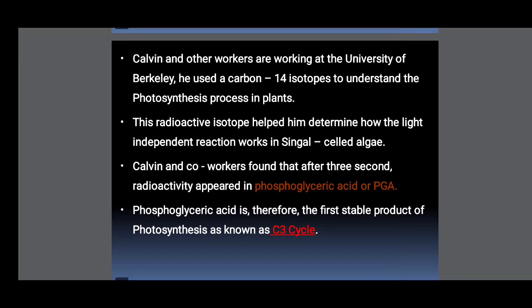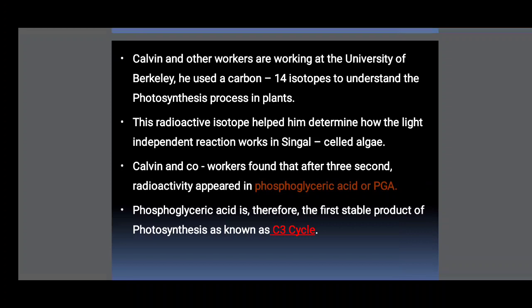Calvin and other workers were working at the University of Berkeley. He used carbon-14 isotope to study the intermediates of the C3 cycle and understand the photosynthetic process in plants.